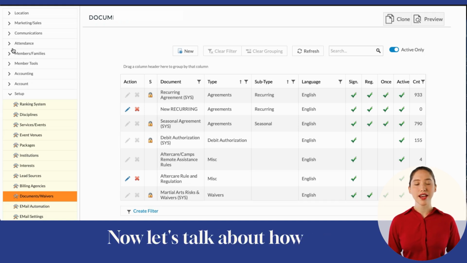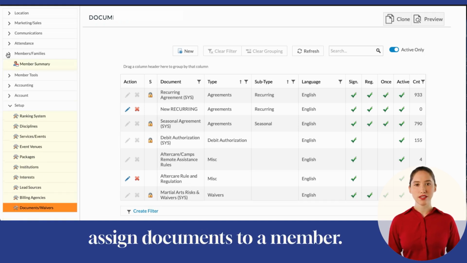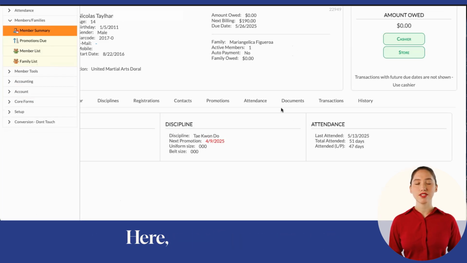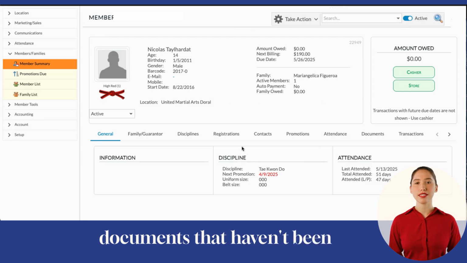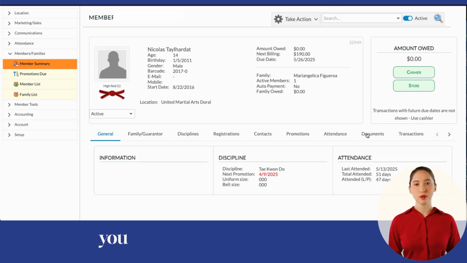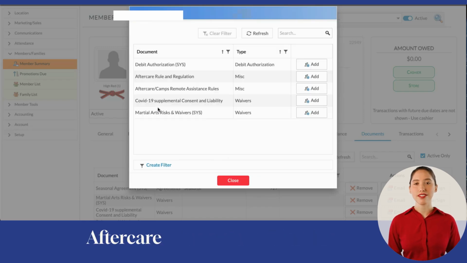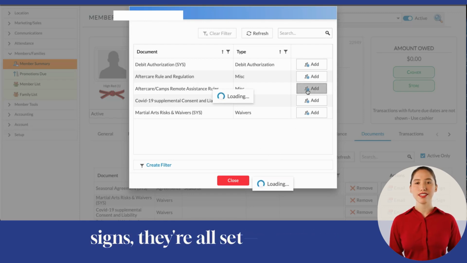Now let's talk about how to assign documents to a member. There are two ways to do this. During the registration process, when you're finishing up a new enrollment. Or from the Member Summary page, under the Documents tab. Here, you'll see a list of documents that haven't been assigned yet. Just check the ones you want to include and click Add. That's it. Now we've added the Aftercare Rules and Regulations, along with any other required documents. Once the member signs, they're all set, and so are you.